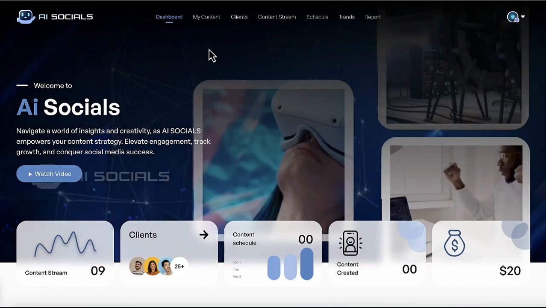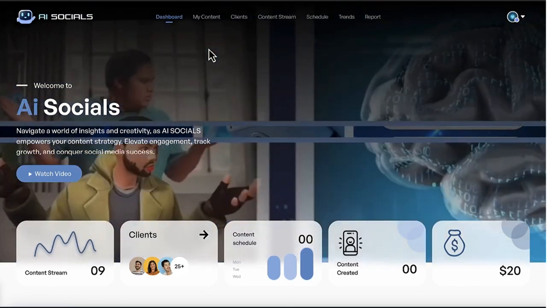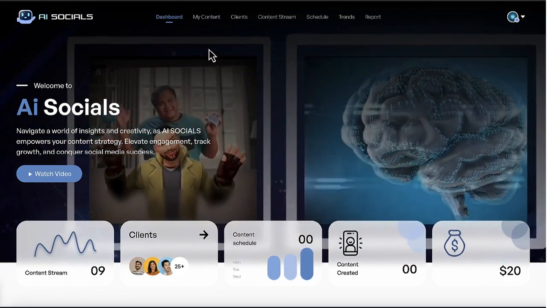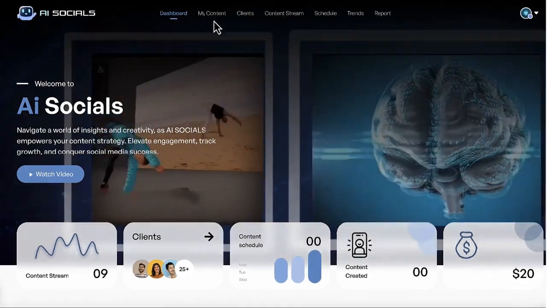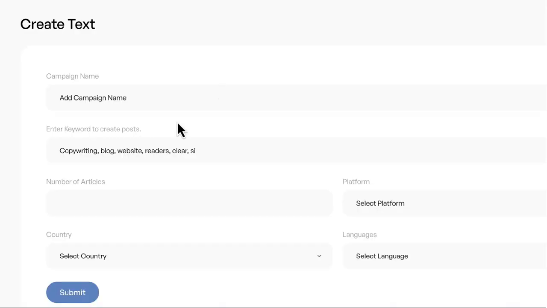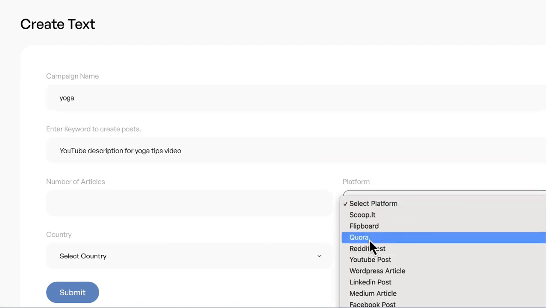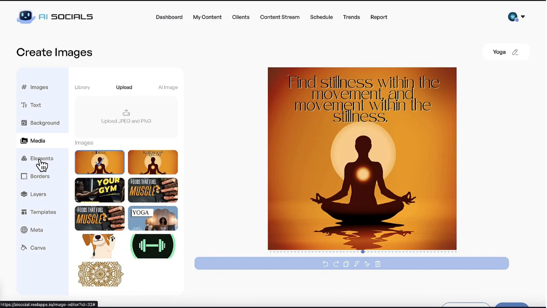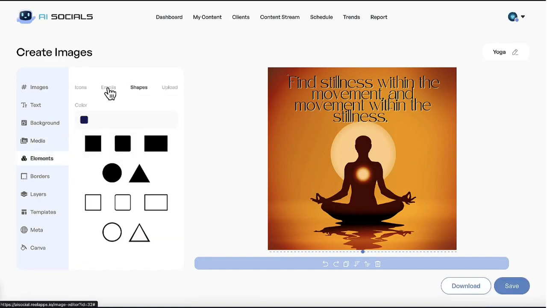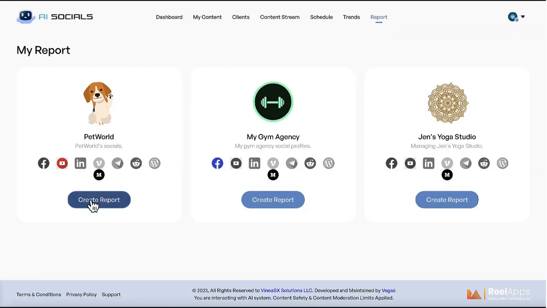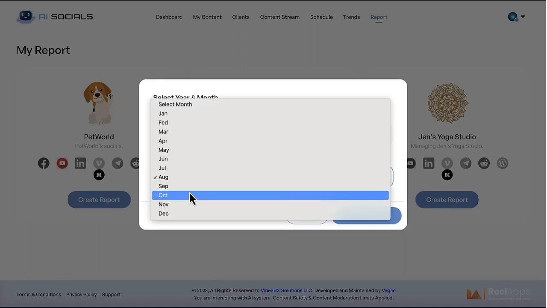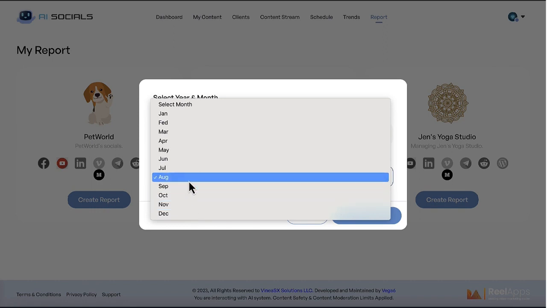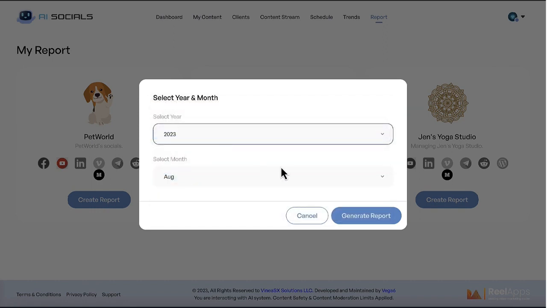Now all of this is super impressive, but if you can believe it, we're just scratching the surface with what you can do with AI Socials. Remember, you can also create text content like viral articles for Medium, or to link to in your social posts, or text descriptions like things for YouTube videos. Make tons of viral quotes with the Quotes Maker and lots of viral memes for social media as well with the Memes Maker. You can even generate reports for clients proving how much content you've made for them and how much traffic it's generating,